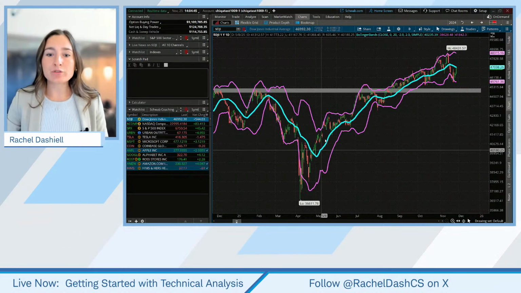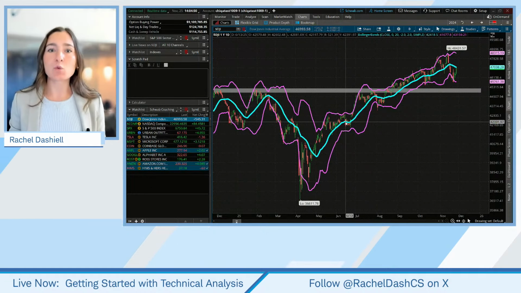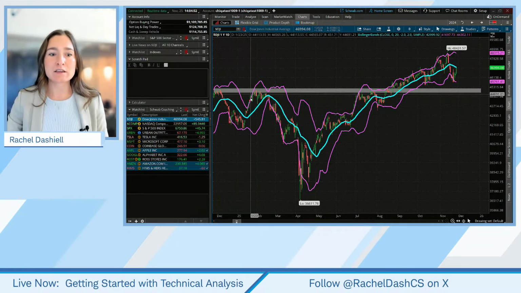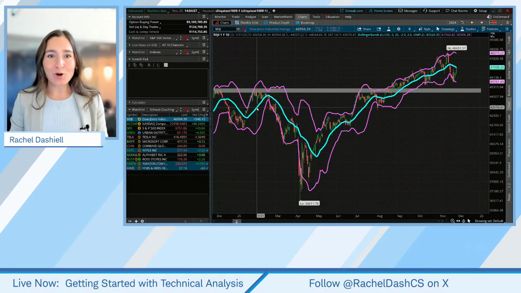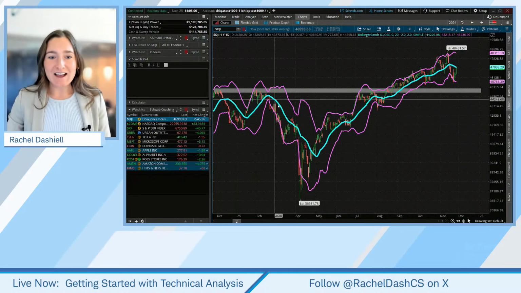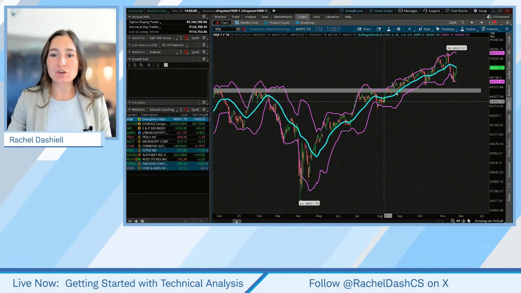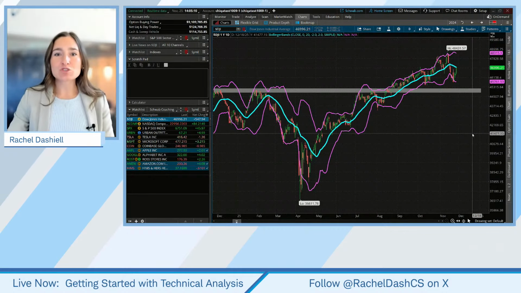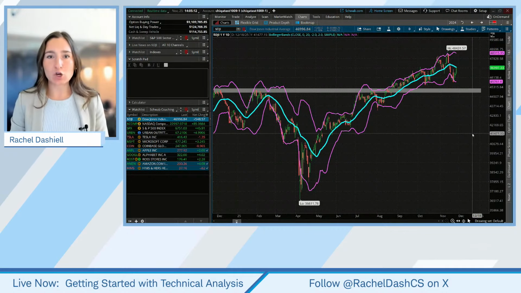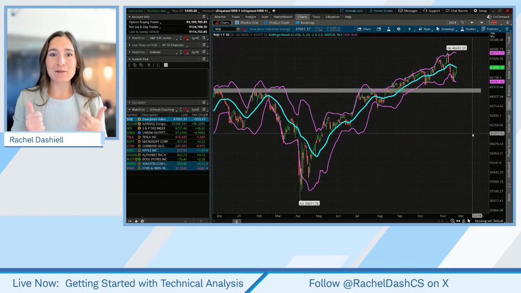Similar to a moving average, the slope of the bands will dictate where that trend leads. So if you're seeing a bit of chop in the Bollinger Bands, you may be in a range-bound market. If you're seeing a down-sloping line of the Bollinger Bands, you are in a downtrend, and vice versa. When you see an up-sloping line, you are in an uptrend. So traders will keep the slope of the Bollinger Bands in mind as they take positions and craft their strategies for mean reversion and breakout strategies.